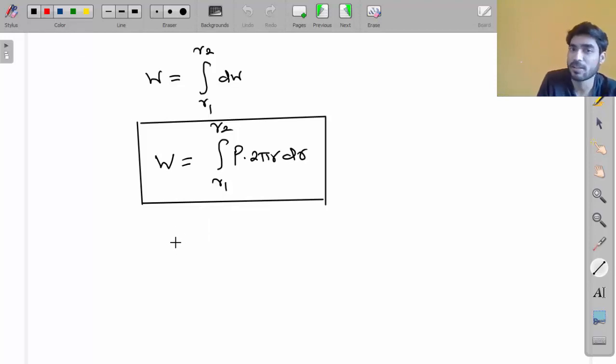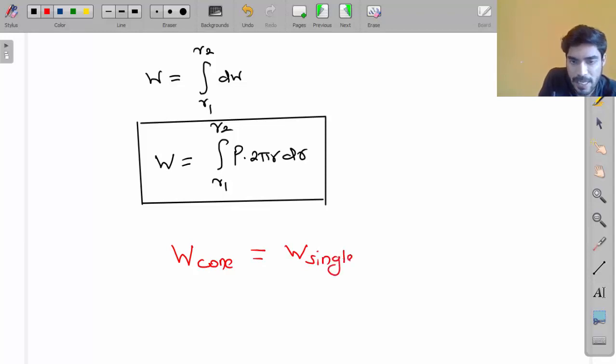So what have we concluded? W of cone clutch is equal to W of single plate clutch, right?